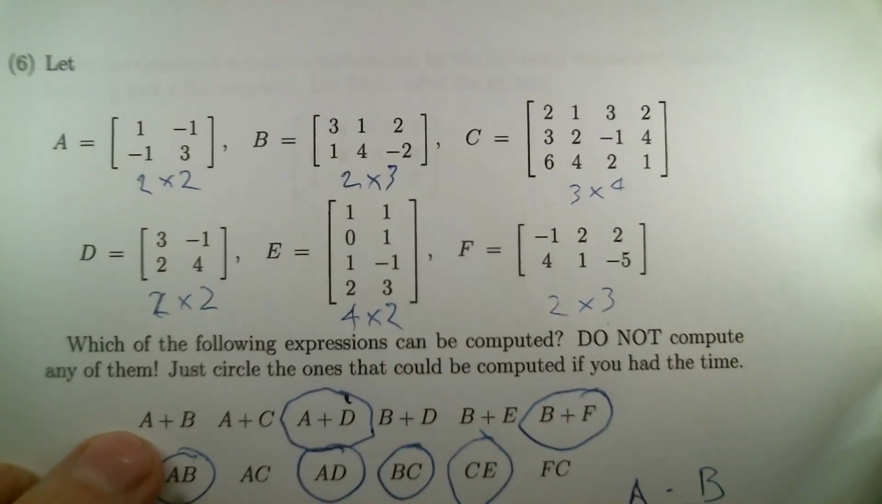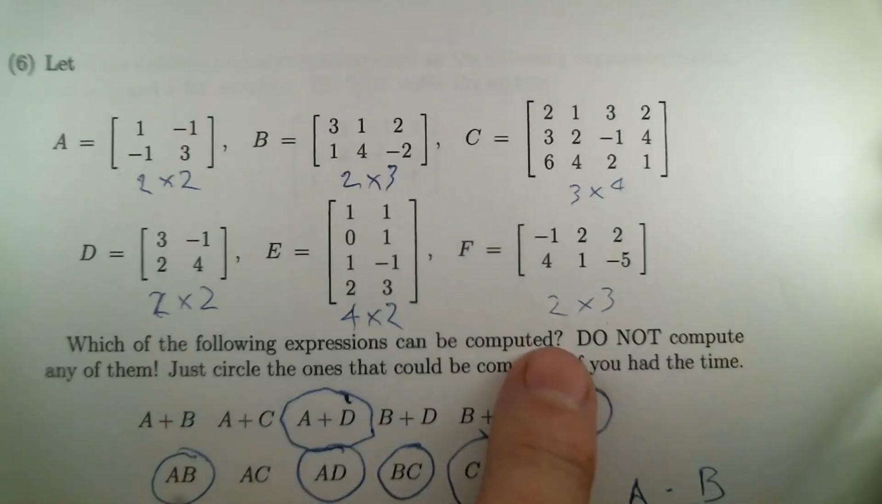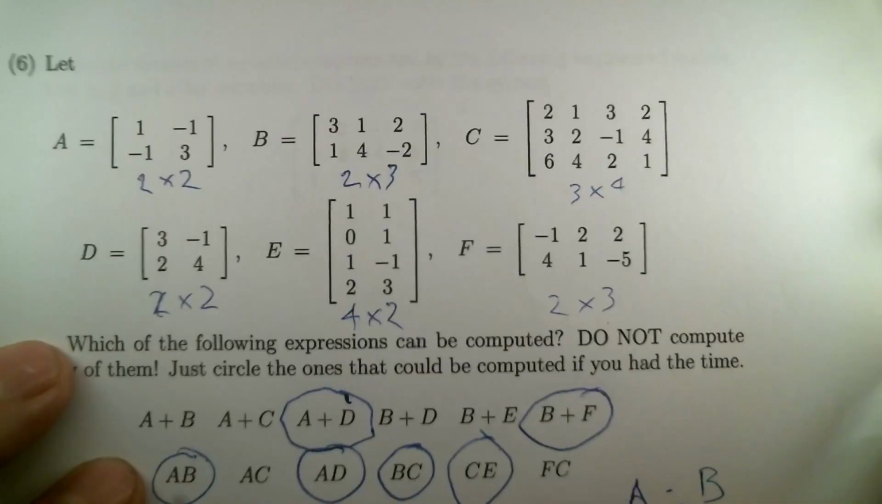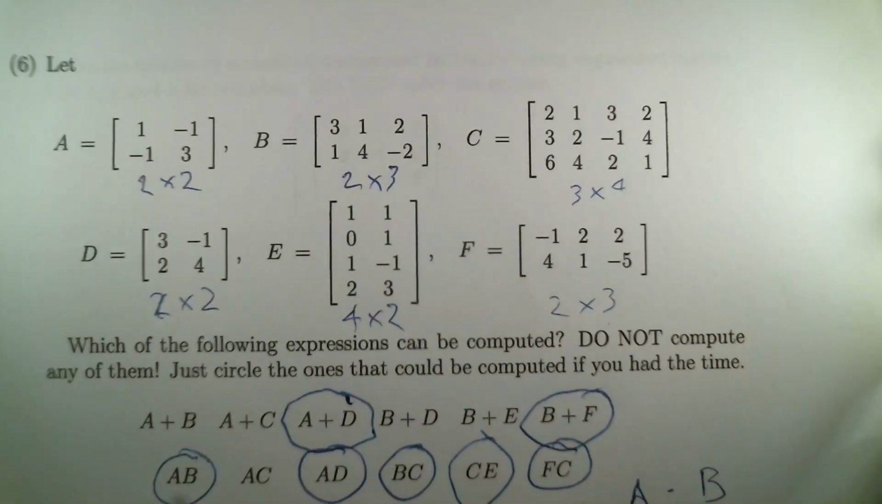And how about F times C? Can we do that one? Yes, it would be a 2 by 3 times a 3 by 4. The 3's are the matching inside dimensions. So many of those products can be done, but not all of them.